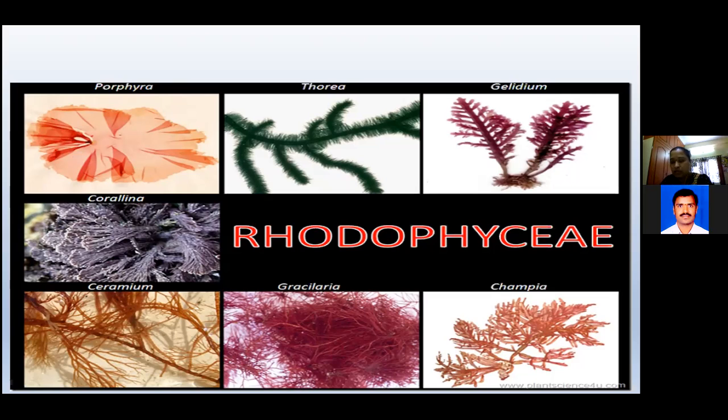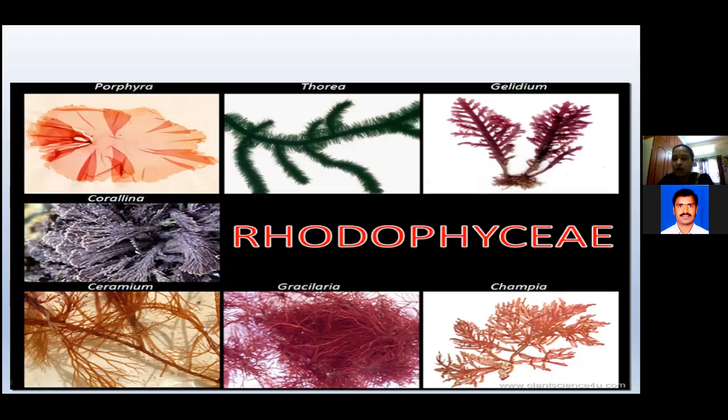I'll explain this in the last class also, at classification time. Both are present, but phycoerythrin is the most dominant, and that's why the algae are red in color.